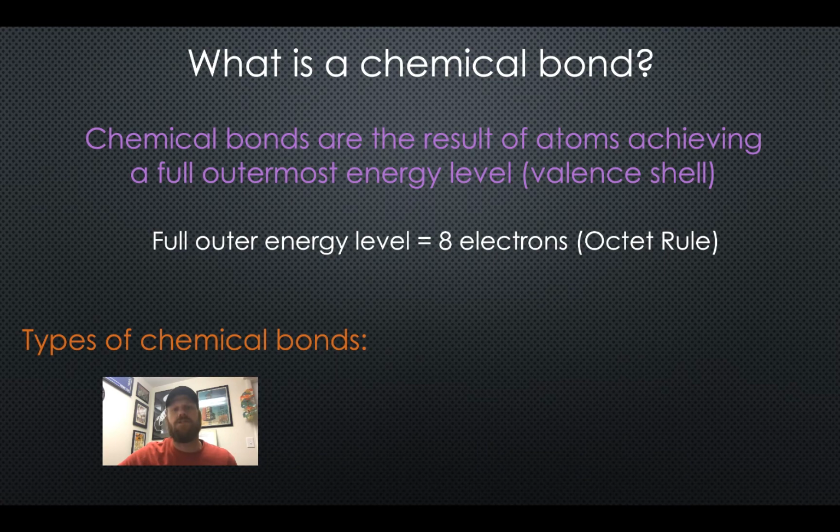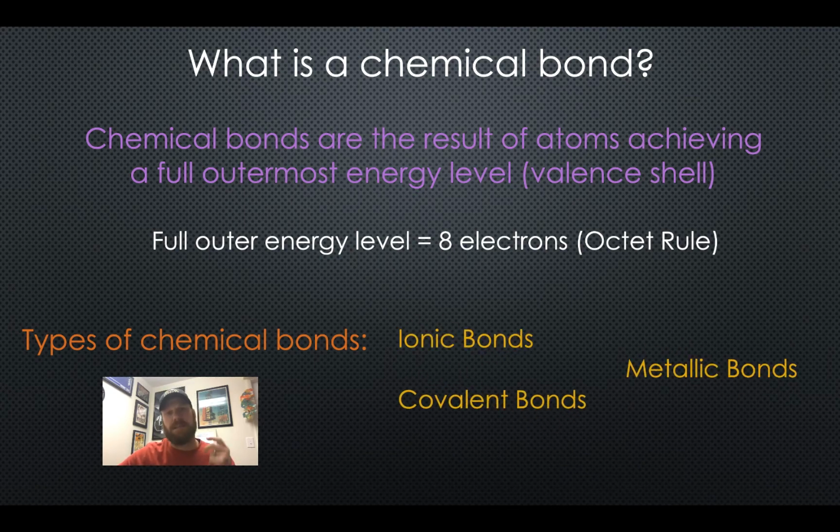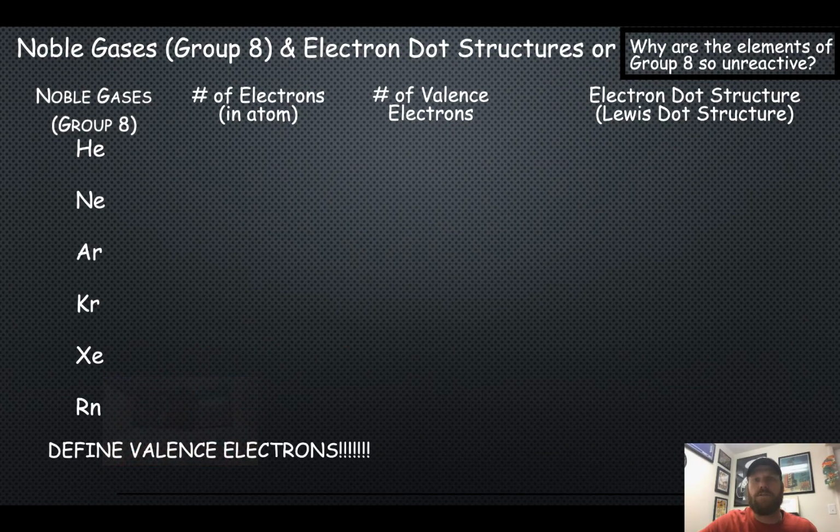By the end of this unit, we will discuss how valence electrons behave to form 3 different types of bonds: ionic bonds, covalent bonds, and metallic bonds. For now, let's focus on electron dot structures, which will help us model the different types of bonding. We will start by using electron dot structures to explain why the noble gases are so unreactive. The noble gases are helium, neon, argon, krypton, xenon, and radon.